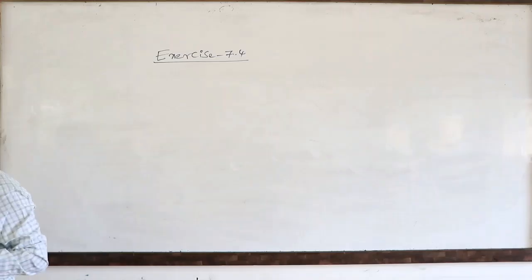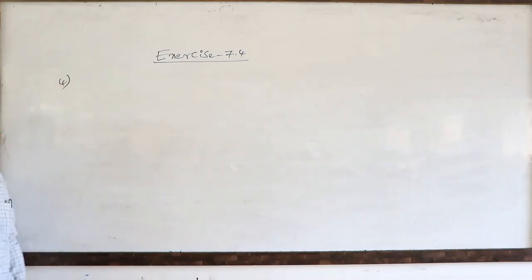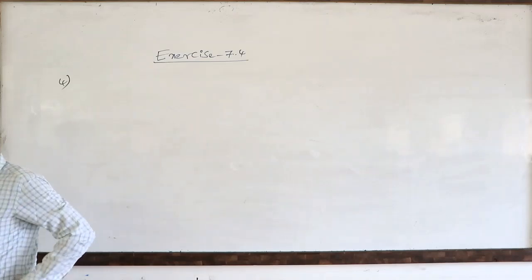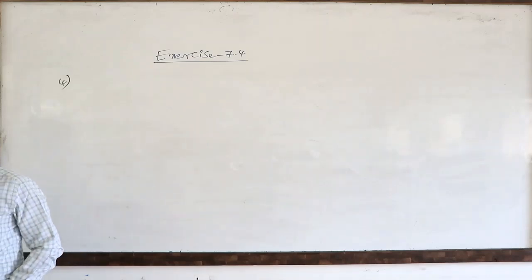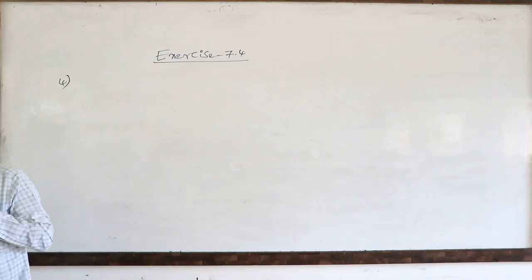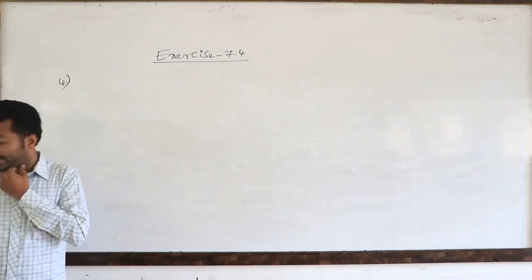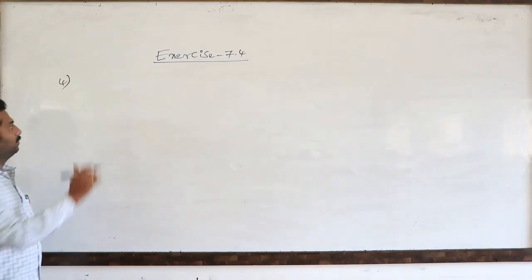Okay. Fourth question, you read. How are they asking the question? In how many ways can a team of 3 boys and 3 girls be selected out of 5 boys and 4 girls? So they have given 5 boys and 4 girls.